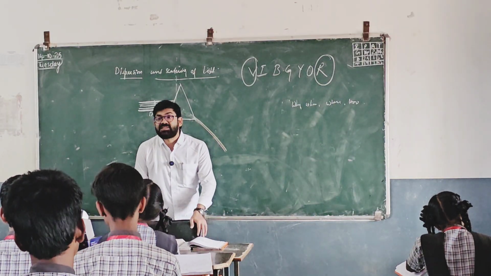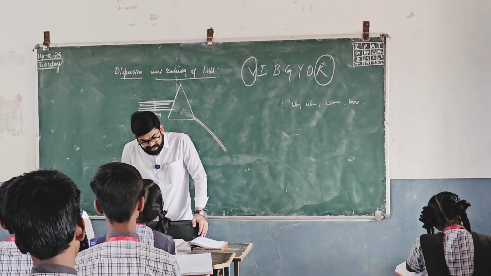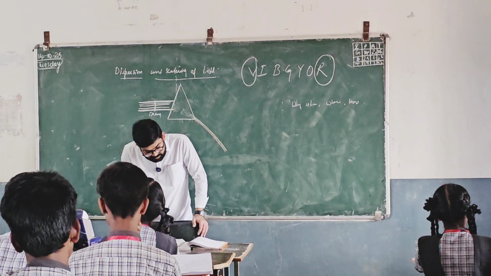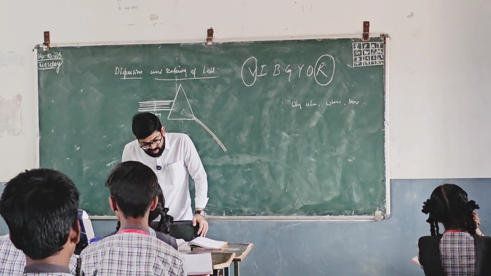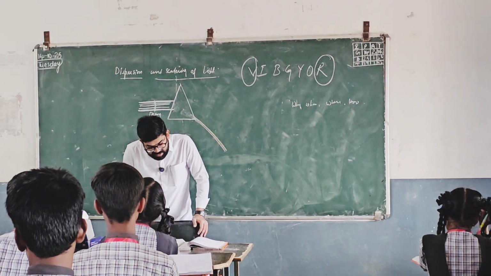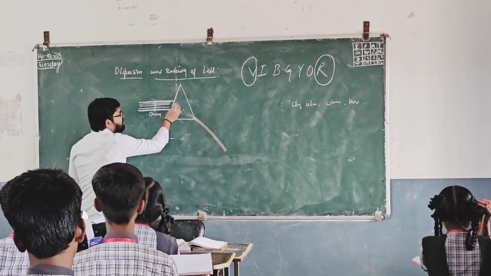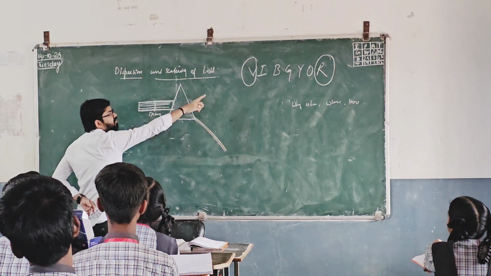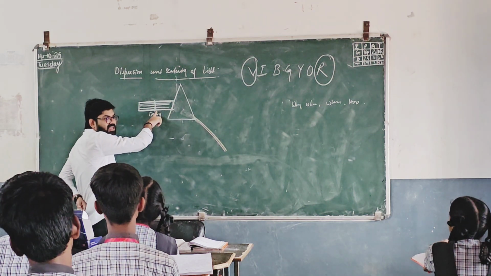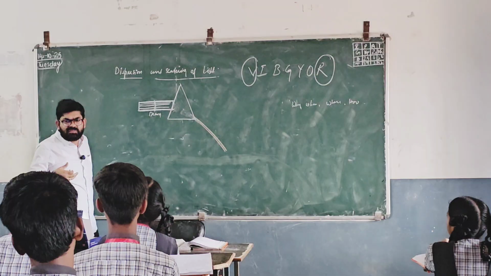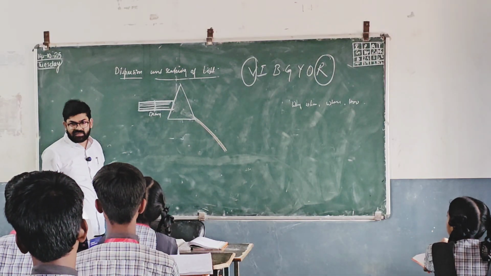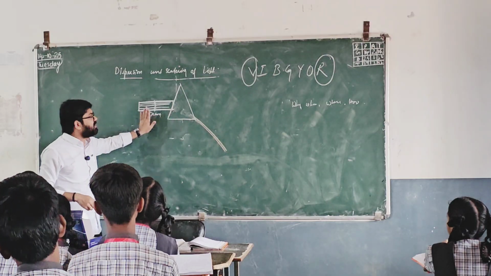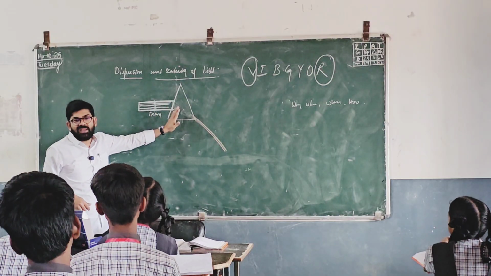Now, why is it splitting? The dispersion of white light occurs because the colors of white light travel at different speeds through the glass prism. So what is happening when the light is passing through the prism? I told you just before, the white light consists of all those colors. But white is more dominating, so we will see only white color. In general terms, when this light is passing through, what happens there?